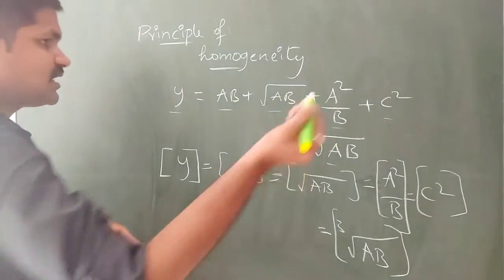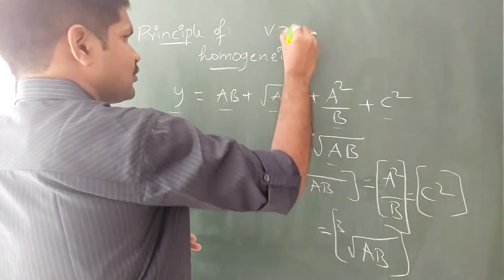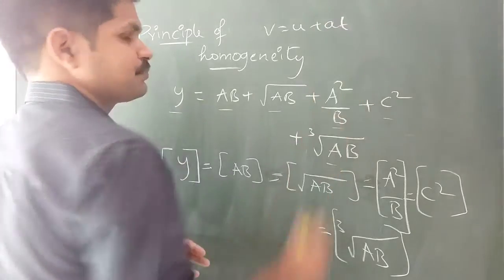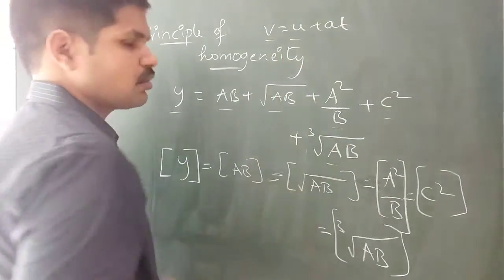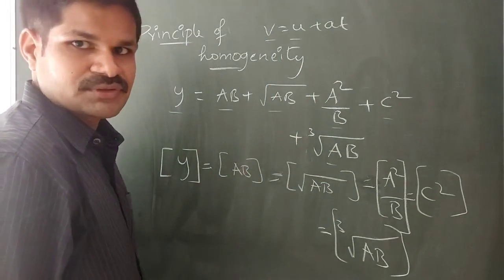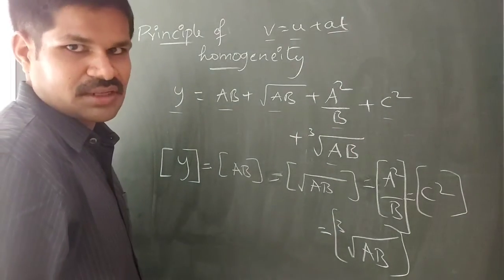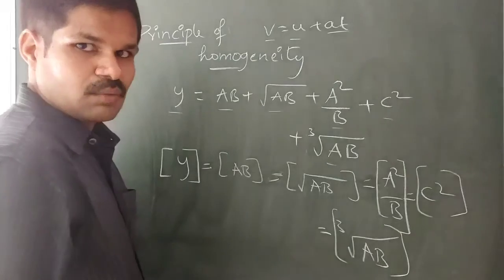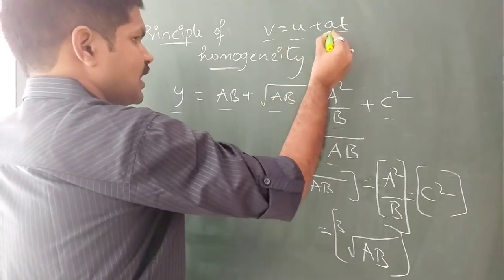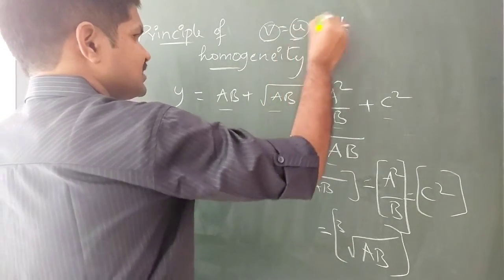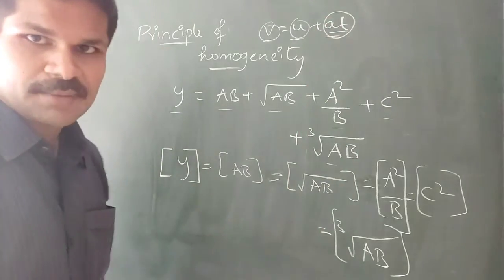If you consider a simple equation like v equal to u plus at, here u and v, you all know, are velocity. So that means at also comes under velocity only. That means acceleration into time will give the velocity. That means v, u, at all have the same dimensional formula.